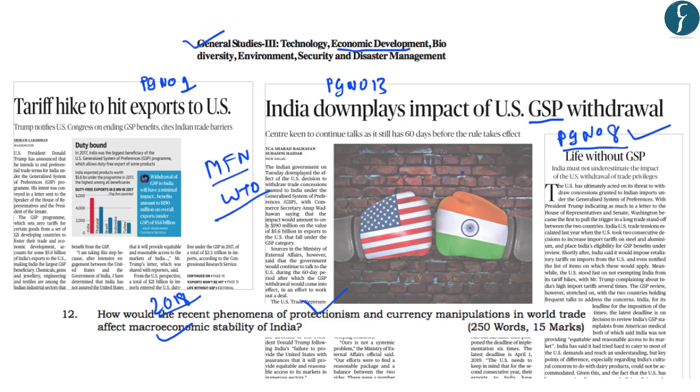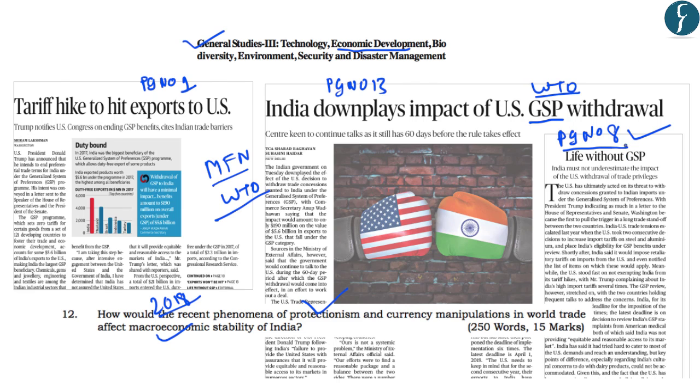Now in the DNS of 9th February 2019, we have learned what is meant by the GSP, what are the benefits that are accrued under the GSP, and what is the relation of GSP vis-a-vis WTO. So now before understanding the impact of the withdrawal of GSP by the US on India, let us understand what is meant by GSP, what are the benefits that are accrued under GSP, and where the GSP stands vis-a-vis WTO. So let us first revise this, and after that we will learn about the impact of this withdrawal on Indian economy.